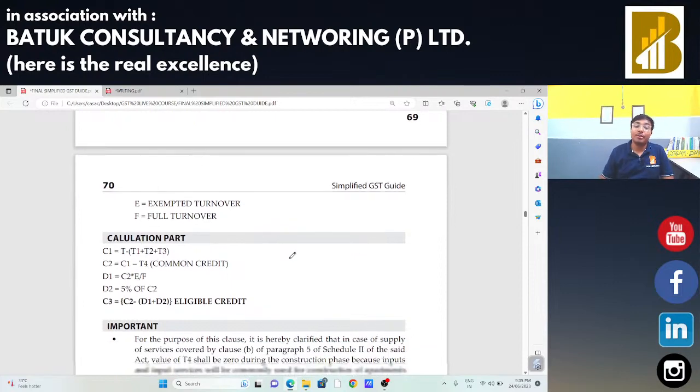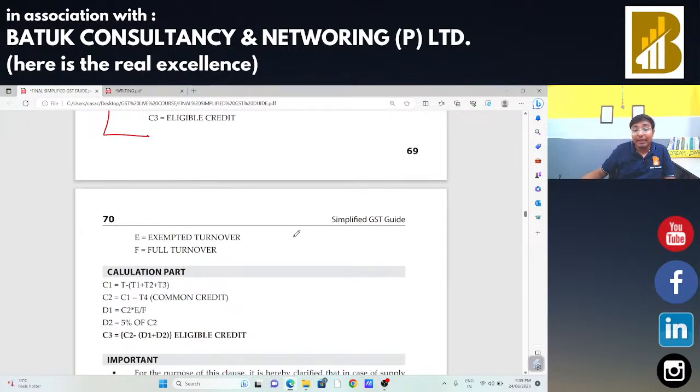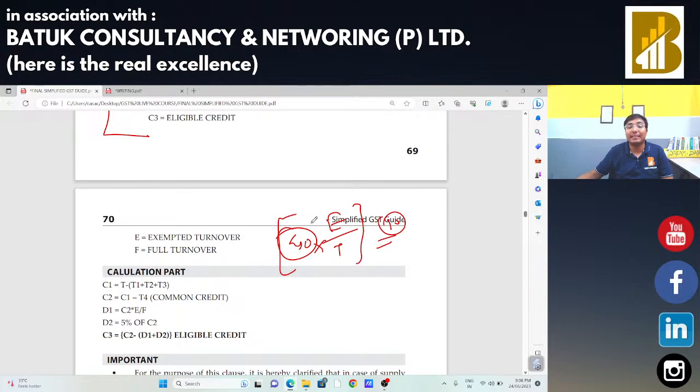So, what is the procedure which is available? Suppose there is a common credit of 40 rupees. Okay. The common credit. We need to multiply that common credit with the exempted turnover divided by total turnover. Whatever sum will become. Suppose the sum is come as 10 rupees. In that case, we need to reverse that 10 rupees from that 40 rupees.